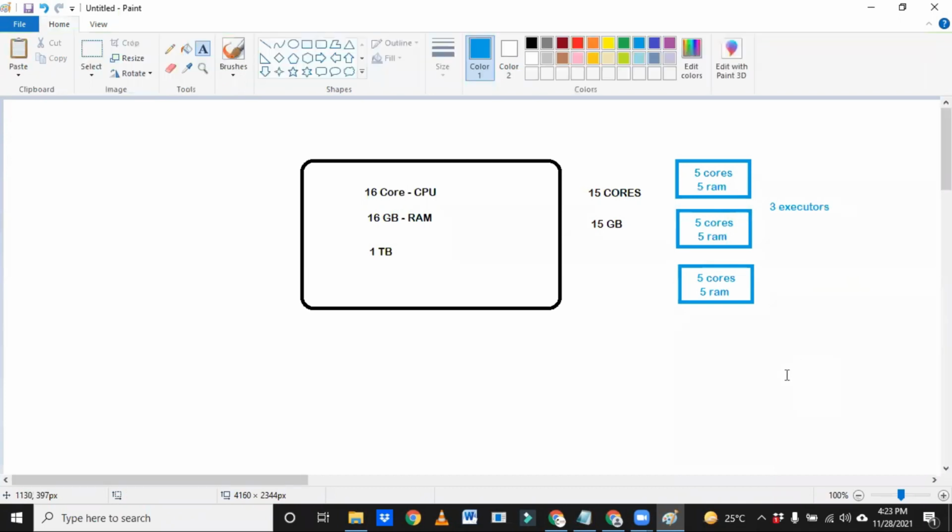Now tell me, how many tasks may each executor take? Let us say there are 1000 partitions. One partition will take one task, so one executor with 5 cores may perform 5 tasks.